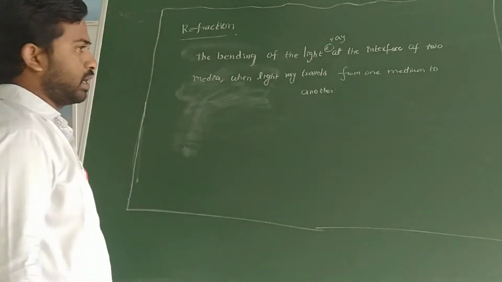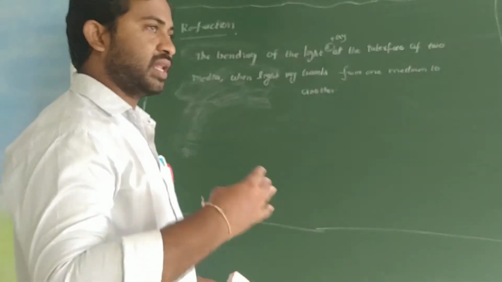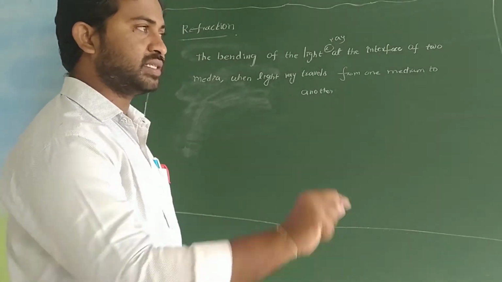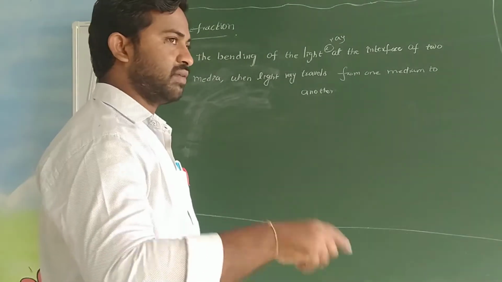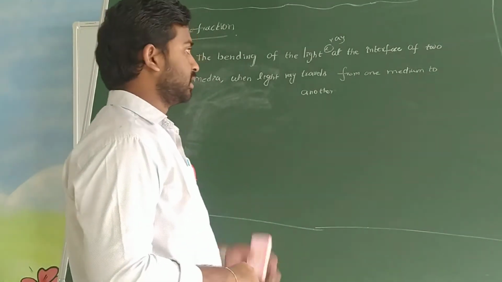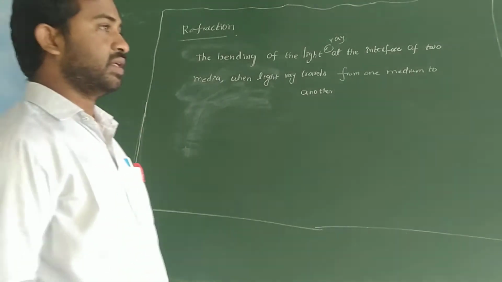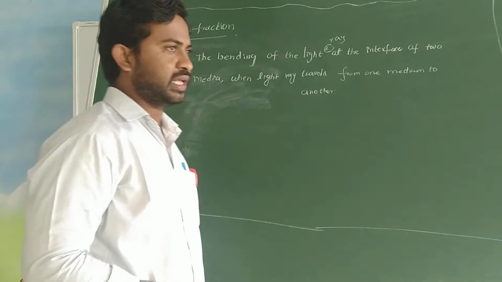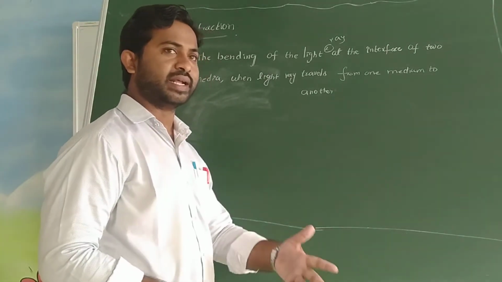Right? So what I told is, the light ray travels along a straight line as long as it is in the same medium. When only one medium is there, the light ray travels along the same medium. Whenever two media occur, the light ray bends as it travels from one medium to another. Here there are two different media, that is the rarer medium and the denser medium.